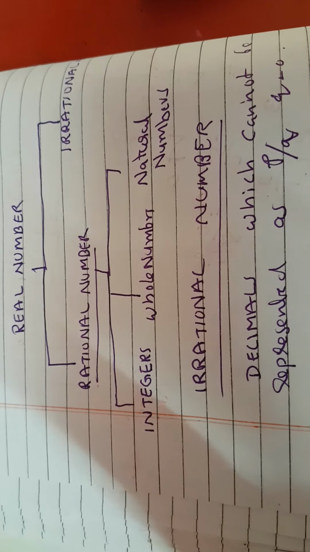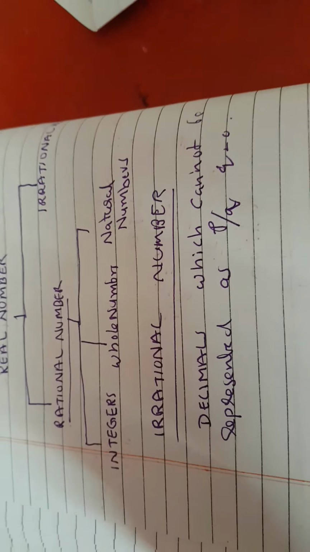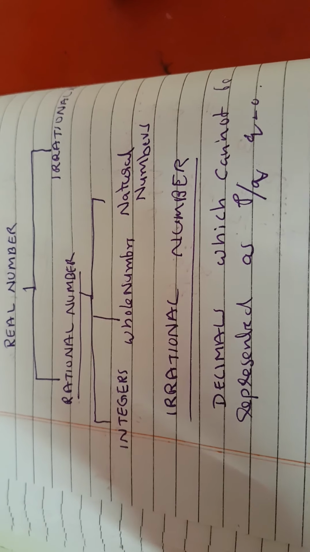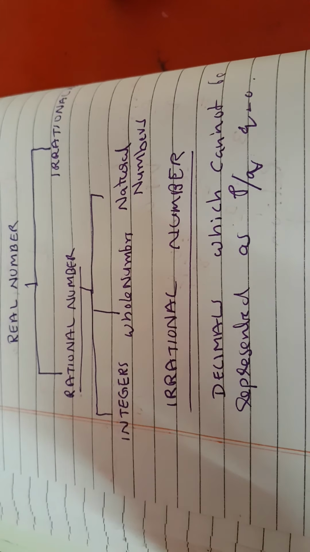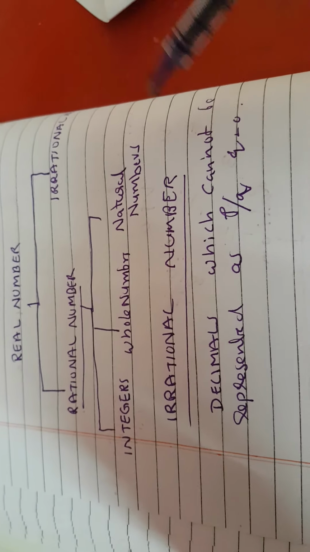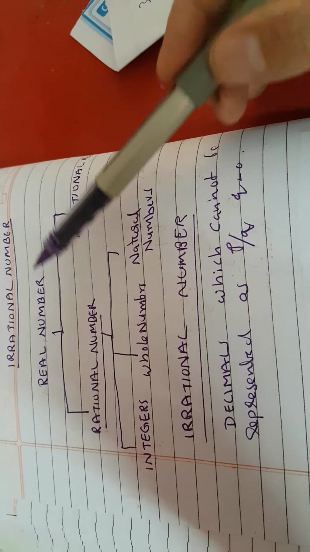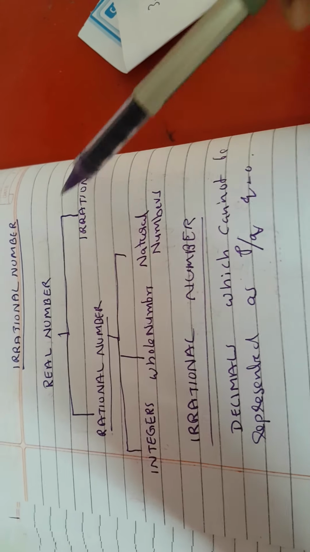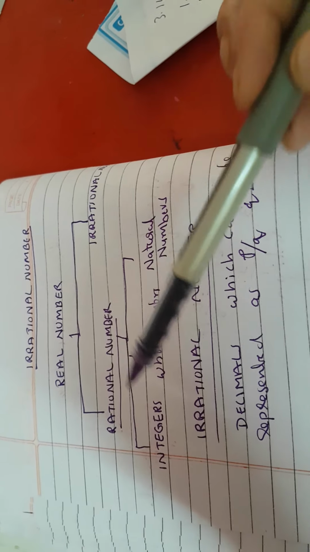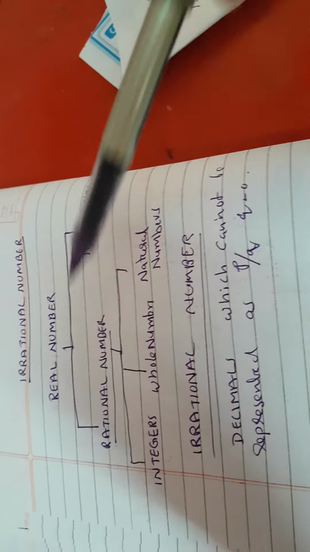Hi, this video is regarding irrational numbers. For the ninth grade students, irrational numbers are very new. What are irrational numbers? The irrational numbers are part of the real numbers. Real numbers are divided into two parts, rational and irrational numbers. All the integers, whole numbers, and natural numbers come under rational numbers.